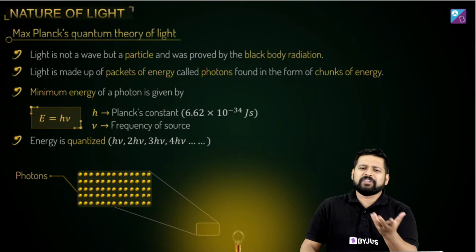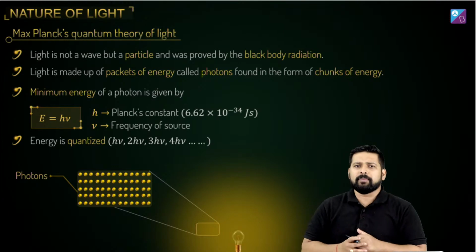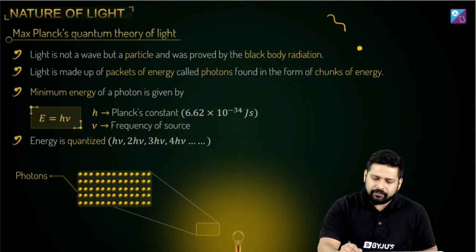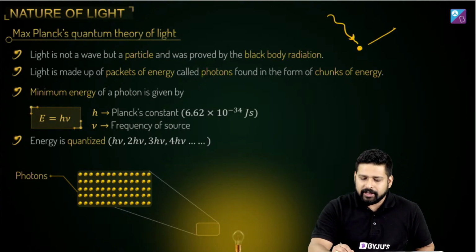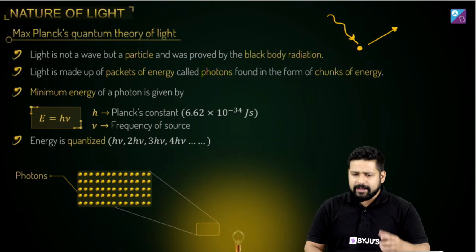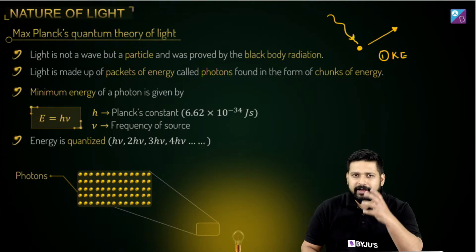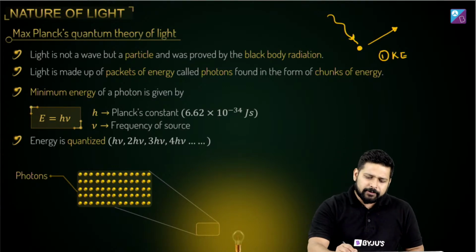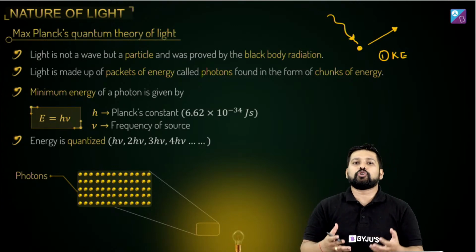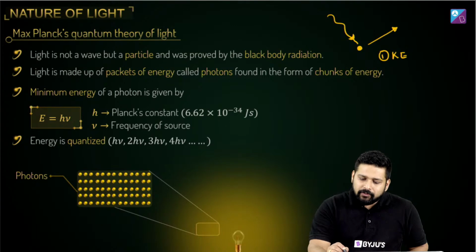Now you might say, sir, what's special about that? Yes, light has energy, we know it, it hits and then the electrons are ejected. The problem, however, was this: imagine this is an electron, and a radiation of light hits it, and an electron gets ejected. Let's talk about the velocity of the electron, which means I'm talking about the kinetic energy of the electron. So one is the kinetic energy of the electron: what will it be? And second is, what about the intensity of the light? Because we thought that light is a wave, and the more intense it is, it should have more energy associated with it, of course. So the second thing was about intensity.